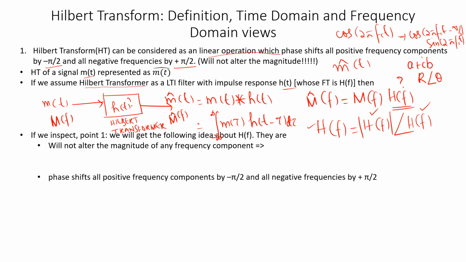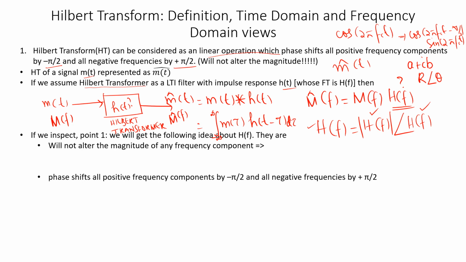So now, if we inspect this point 1, it says the Hilbert transform is a linear operation in the time domain, and it will not alter the magnitude. If the Hilbert transform will not affect the magnitude of a signal, it means you are multiplying M(f) with H(f) for all frequencies, and H(f) will not alter any frequencies. It will neither attenuate nor amplify.